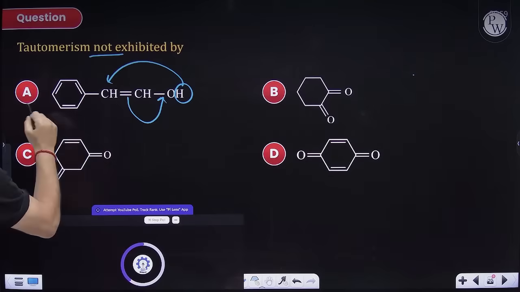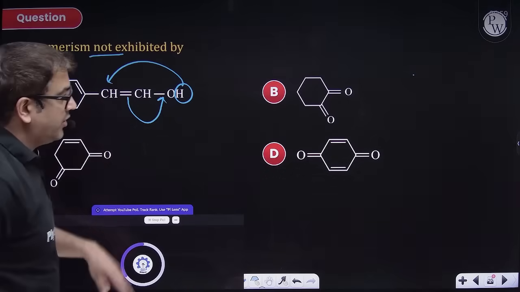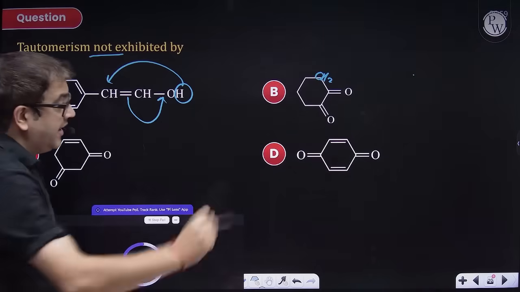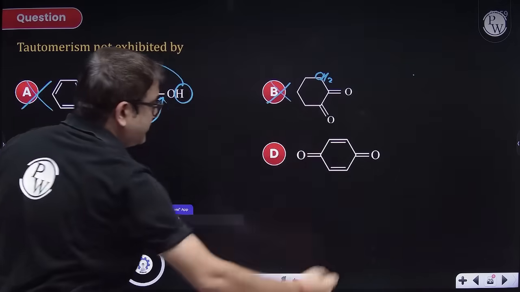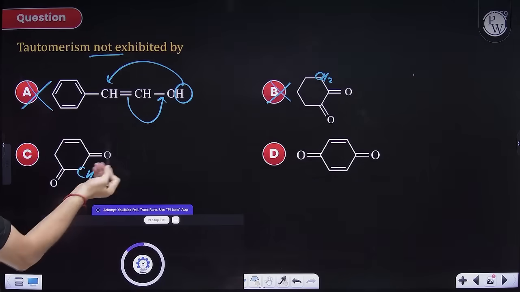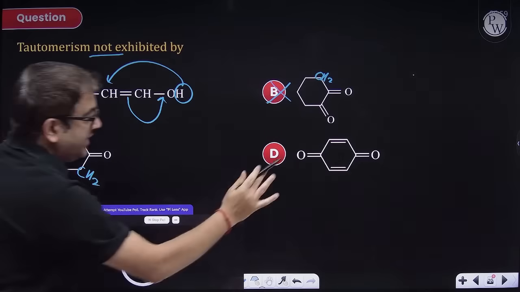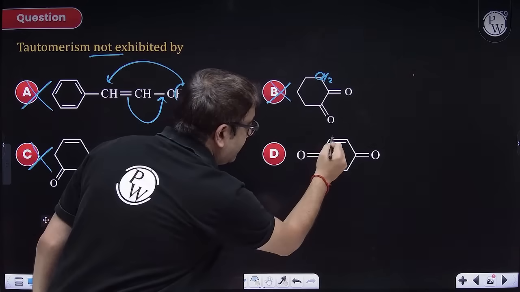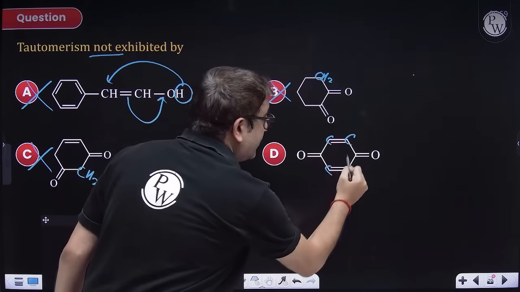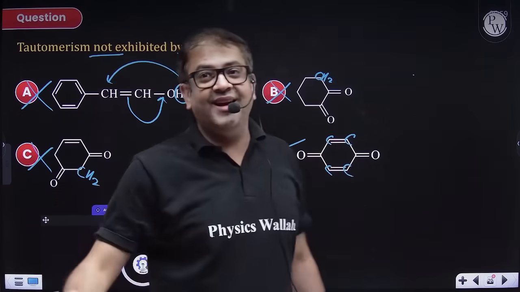So it can exhibit tautomerism, so not an answer. This alpha carbon will have hydrogen which can exhibit this tautomerism, so not possible. Here also I have an sp3 hybridized carbon, so it can also undergo tautomerism, so not possible. Yes sir. Here I have a ketonic group, but my carbons are not sp3 hybridized, so this cannot undergo it.